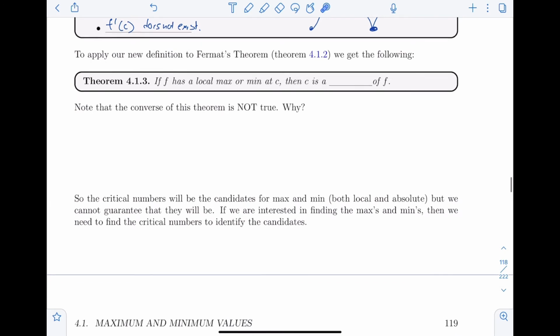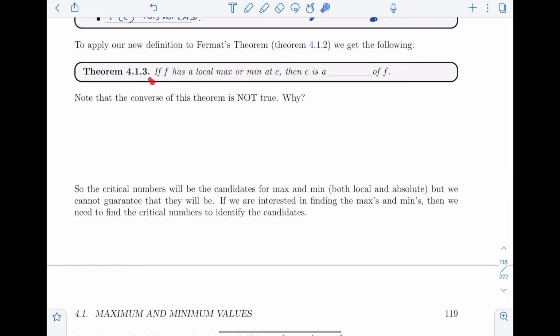So, next theorem. If f has a local max or min at c, then c is a critical point of f.